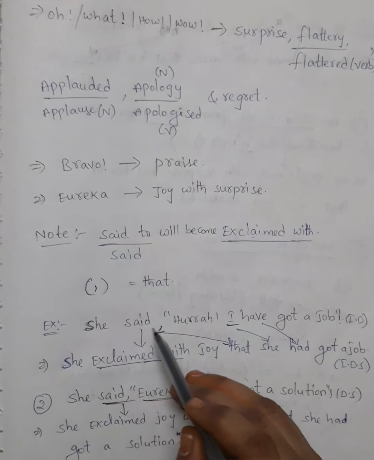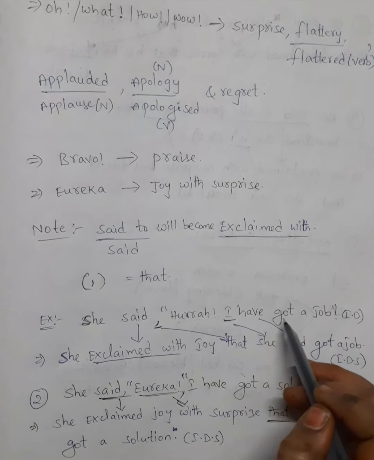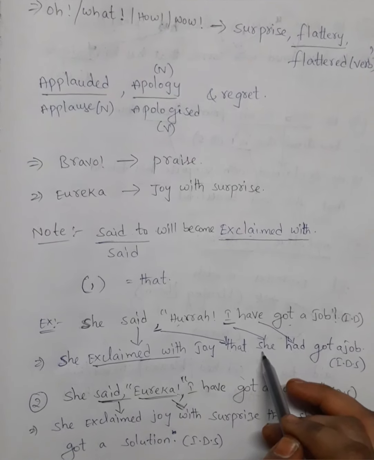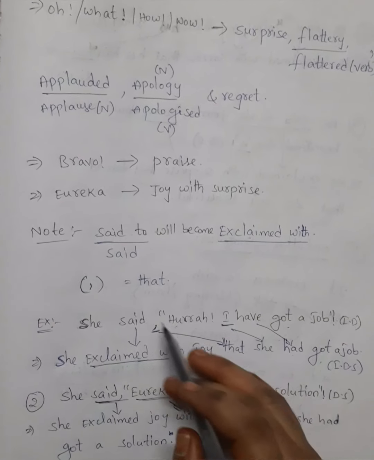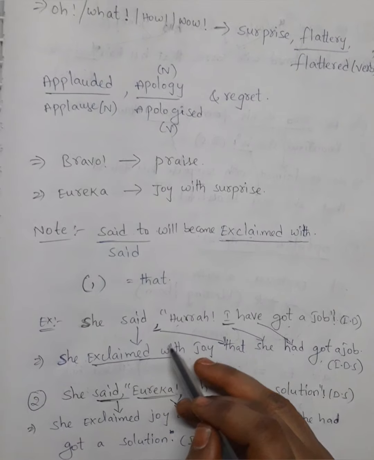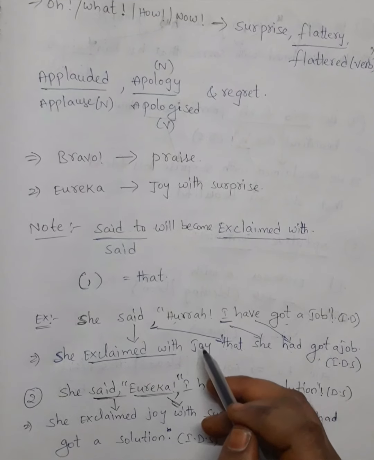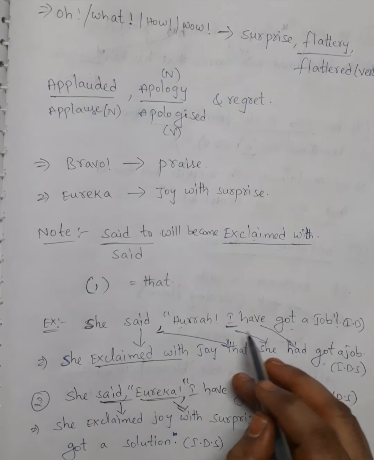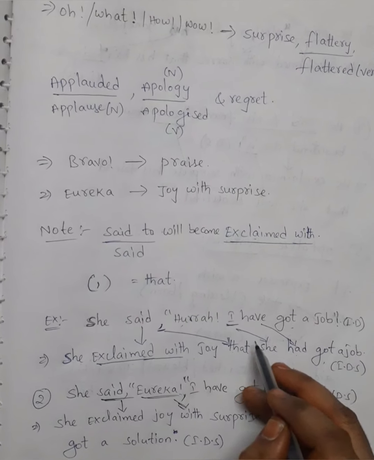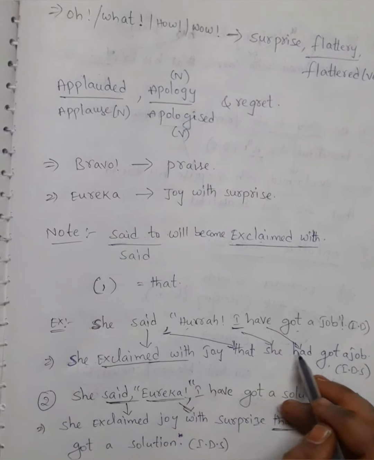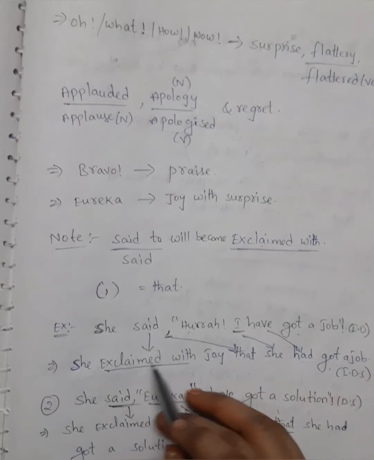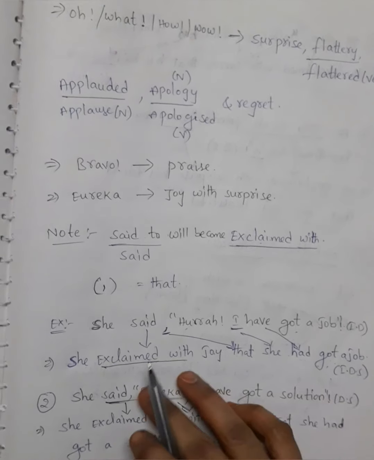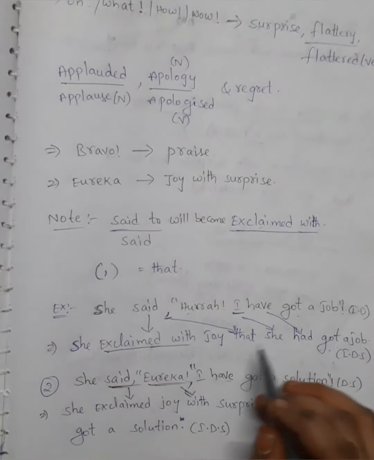For example, she said, hooray, I have got a job. It's an indirect speech. She exclaimed with joy that she had got a job. Said to will become exclaimed. Hooray means with joy. Then the comma will become that. Here I means she. Have becomes had. Got a job. She exclaimed with joy that she had got a job. Have's past form is had.